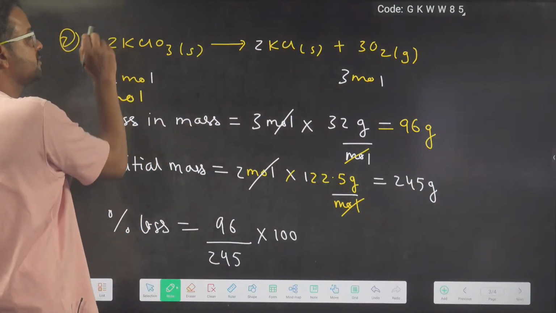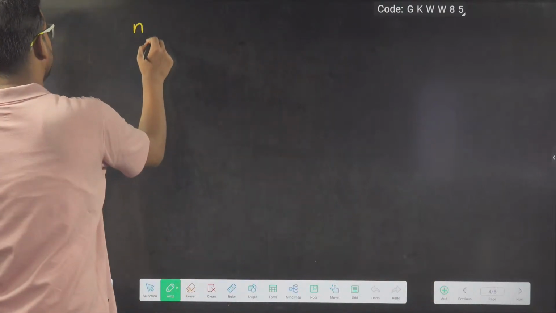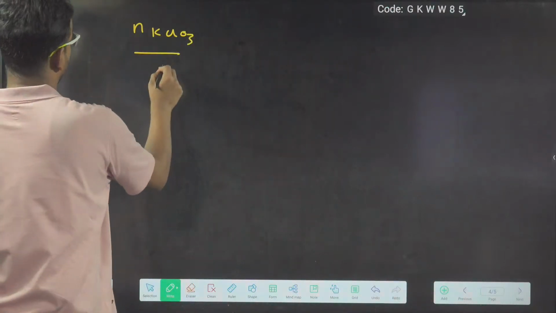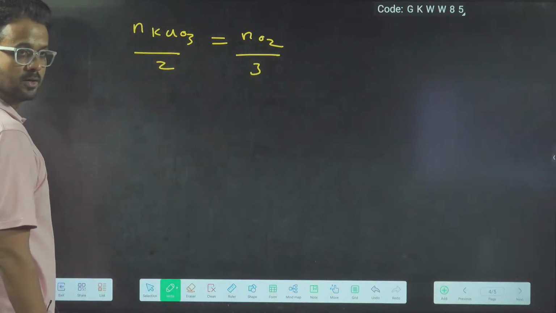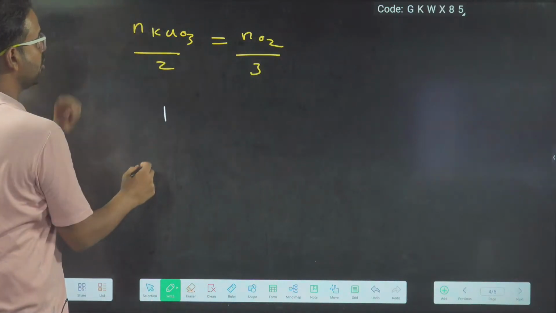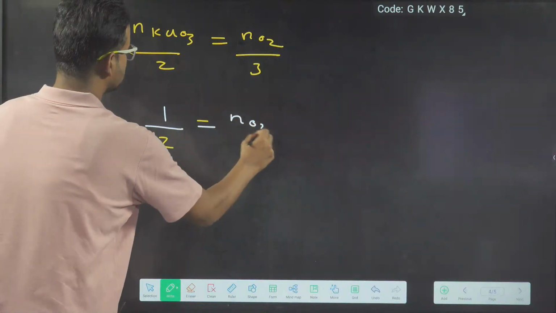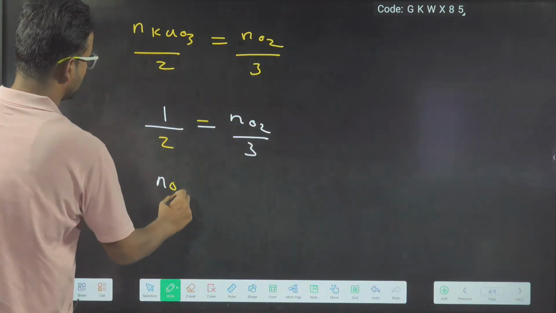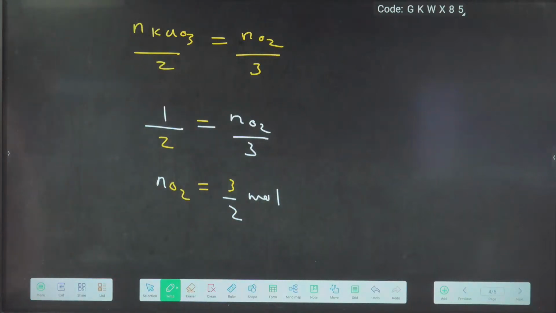This is telling me the ratio: moles of KClO3 upon 2 is equal to moles of O2 upon 3. So suppose if you consider 1 mole of KClO3, then moles of O2 will be equal to 3 by 2 moles if you put 1 over here.